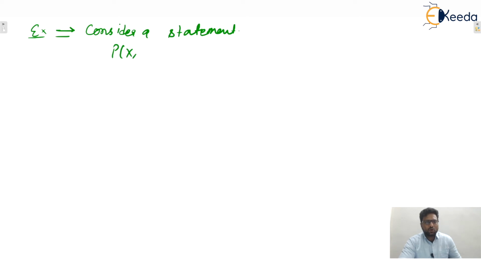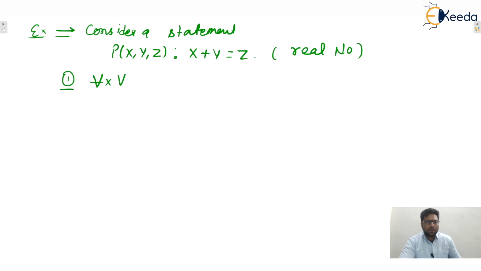Let's say P of x, y, z is a propositional function in 3 variables, defined like this: x plus y equals z, where the domain of all variables is the real numbers, meaning x, y, z belong to the set of real numbers. Now my first question is, you only tell me, for every x, for every y, there exists z, P of x, y, z, whether this statement is true or false. That is the question. What is the meaning of this one?